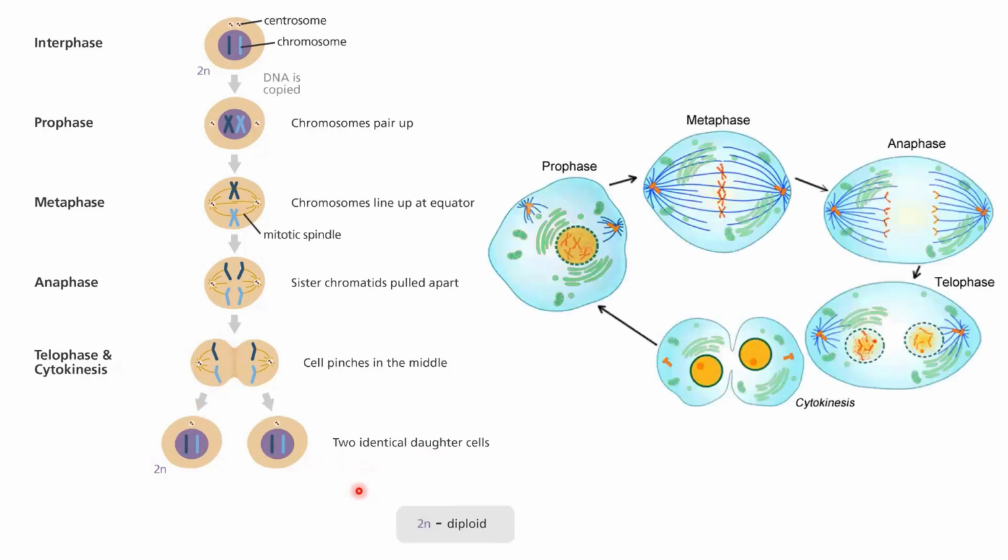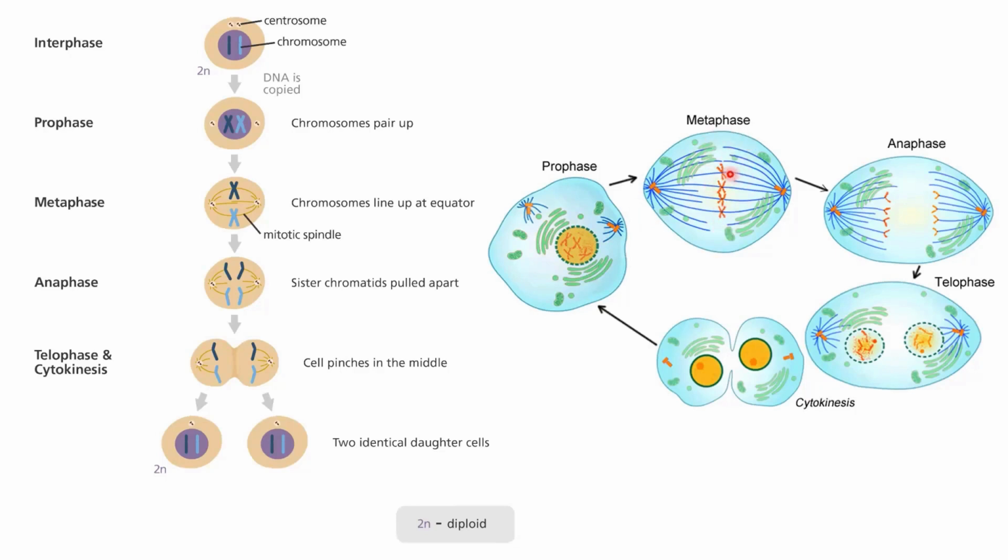So this is a diagrammatic representation of how it is happening. You see here in the prophase stage, the chromosomes are going to pair up after duplication. So these were single chromosomes. They doubled and then they paired up. These are called homologous chromosomes. I'll explain it in a while. Now these are two centrosomes. They moved to the opposite poles, started creating these spindle fibers, and the chromosomes have started gathering at the equator.